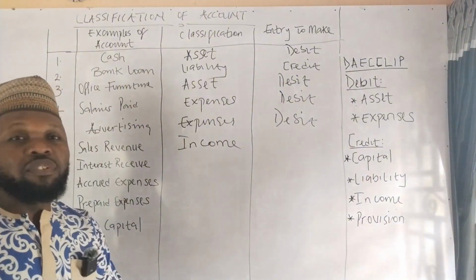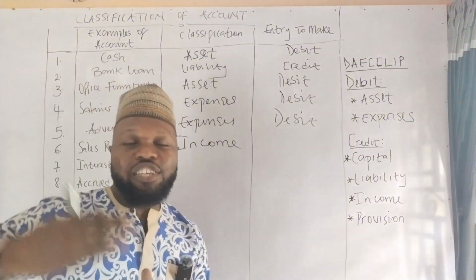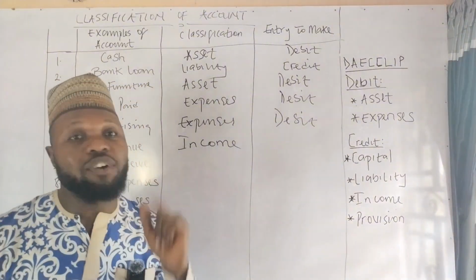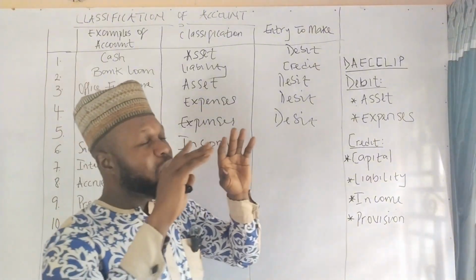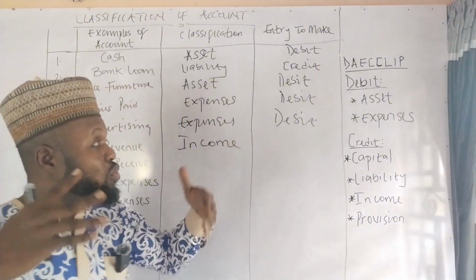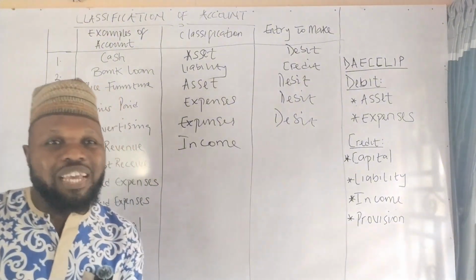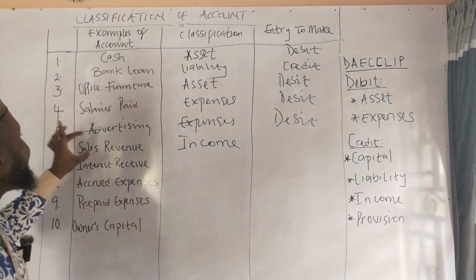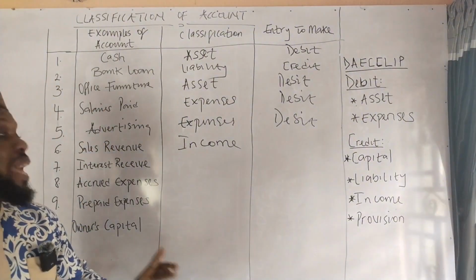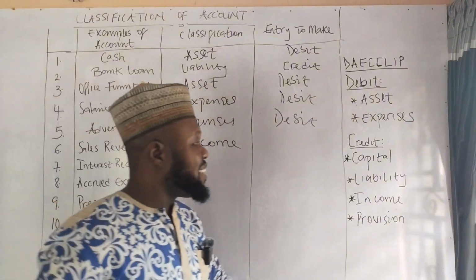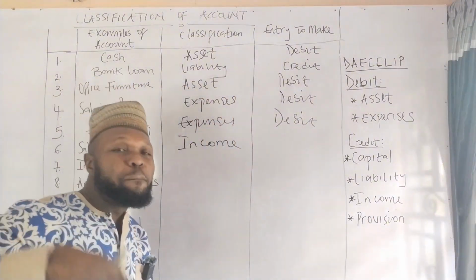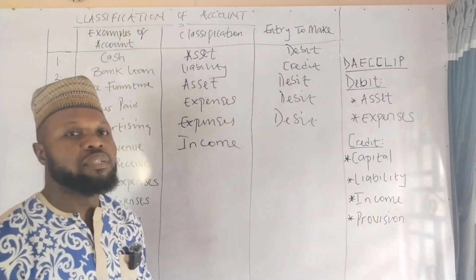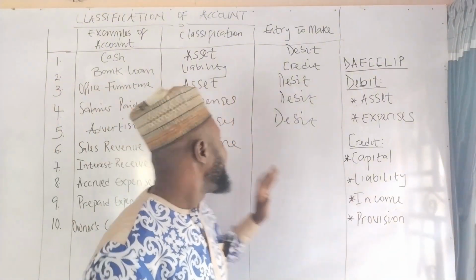For instance, you sell 10 pairs of shoes and each costs 10,000 naira. You will realize 100,000 naira. That 100,000 is what we call sales revenue. And don't forget I told you initially that an income simply means the money you earn. So that makes it an income.